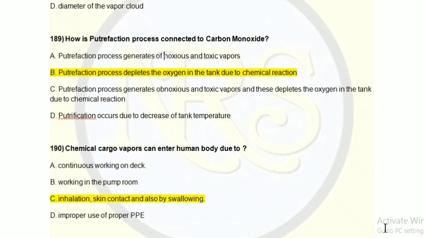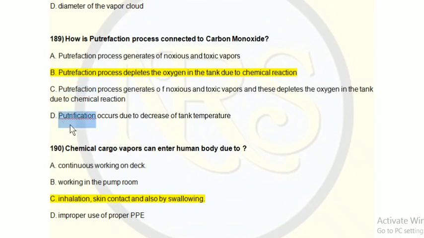Option B, putrefaction process depletes the oxygen in the tank due to chemical reaction. Option C, putrefaction process generates noxious and toxic vapor, and this depletes the oxygen in the tank due to chemical reaction. Option D, putrefaction process occurs due to decrease of tank temperature.